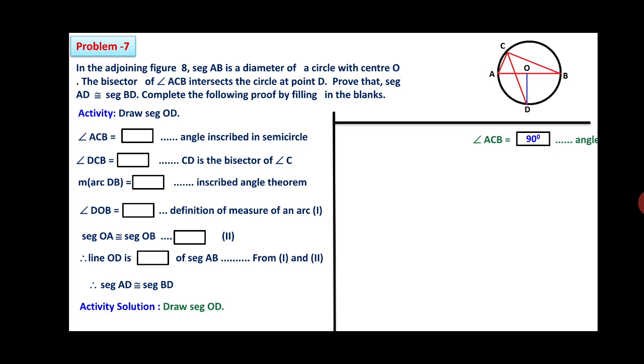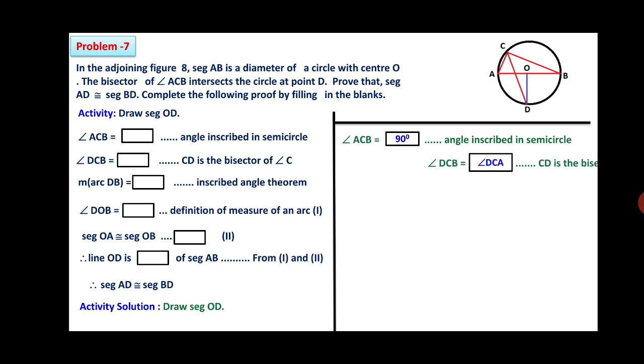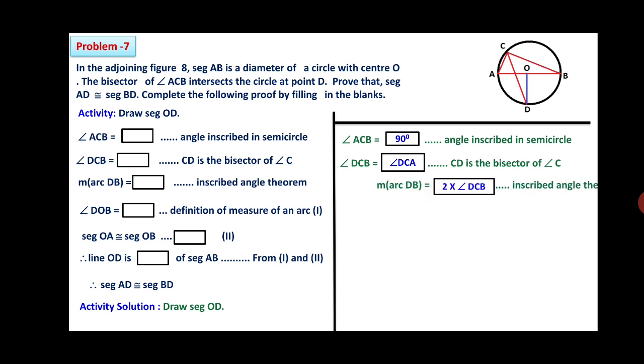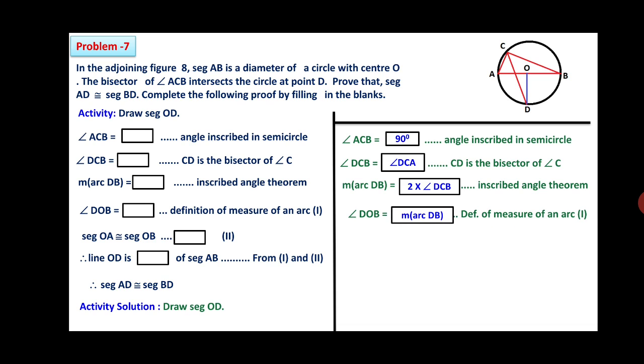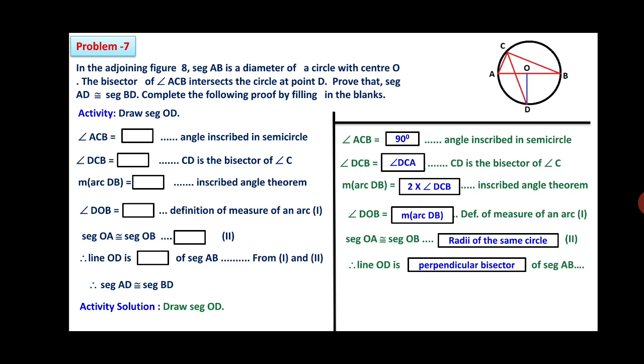Draw segment OD. Here angle ACB is equal to 90, angle inscribed in the semicircle. Angle DCB is equal to angle DCA. CD is the bisector of angle C. Therefore, measurement of arc DB is equal to 2 into angle DCB, inscribed angle theorem. Therefore, angle DOB is equal to measurement of arc DB, definition of the measure of an arc. Therefore, here segment OA is equal to OB, radius of the same circle, second statement. Therefore, line OD is perpendicular to segment AB. Therefore, from 1 and 2 we can write like this. Therefore, segment AD is congruent with segment BD.